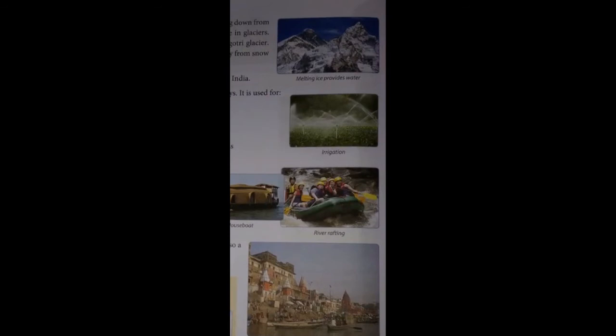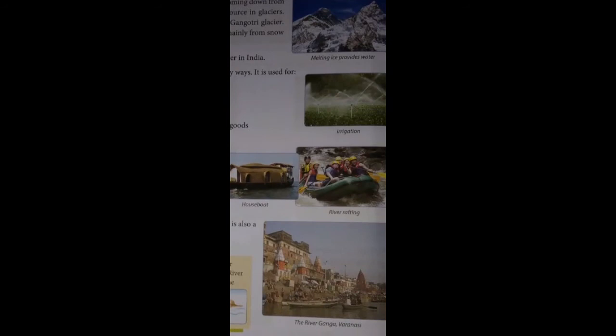Irrigation helps to produce crops. Next, waterfall helps in making electricity, houseboat is where people can live, and river rafting. People can move from one side to another side, like transport on the river.